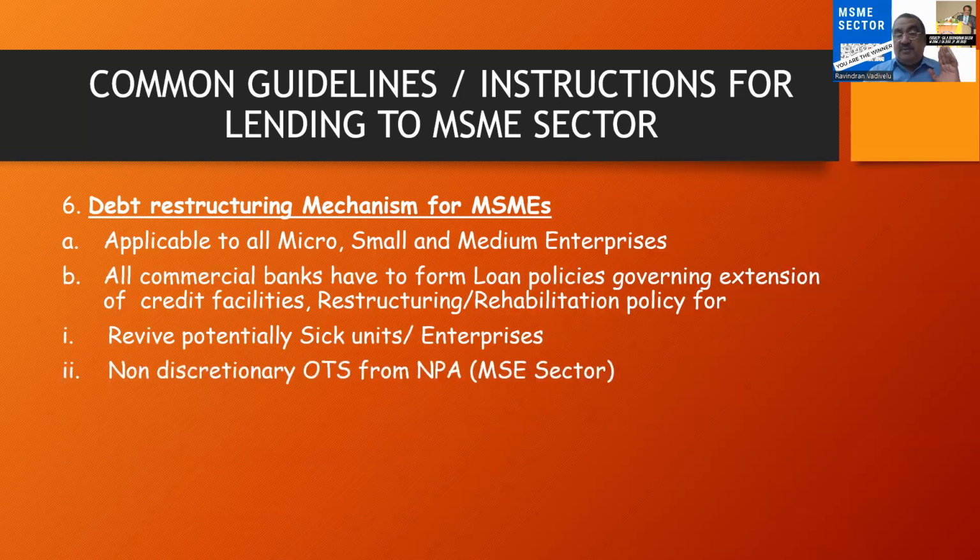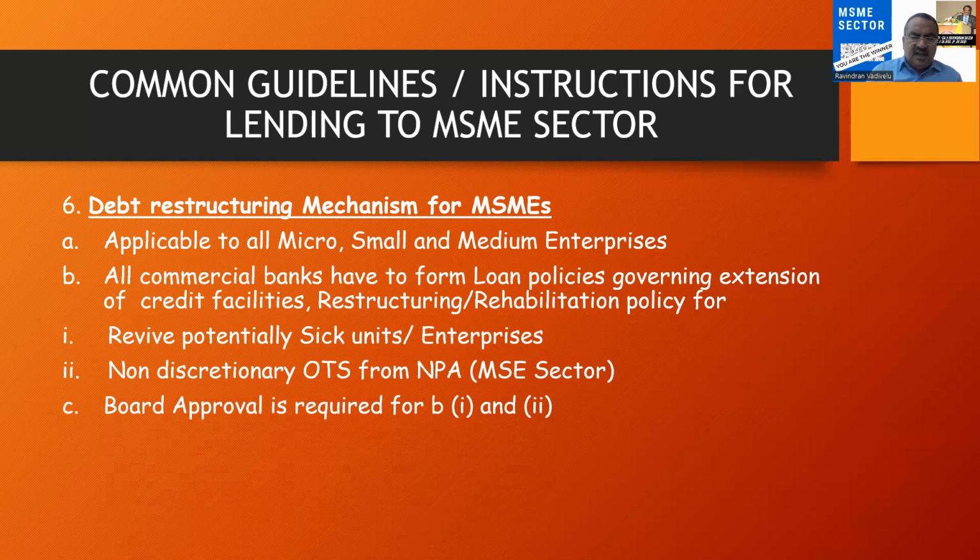and non-discretionary OTS, one-time settlement from NPA. Suppose if an industry has become an NPA, then they can restructure the loan so that those loans are not classified as NPA.